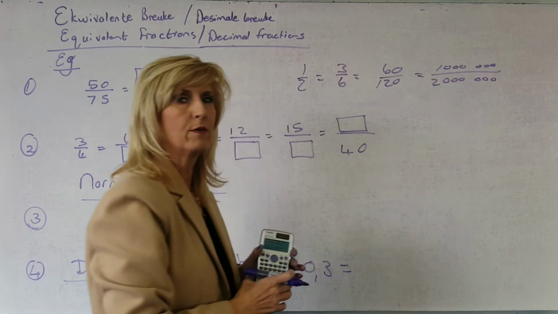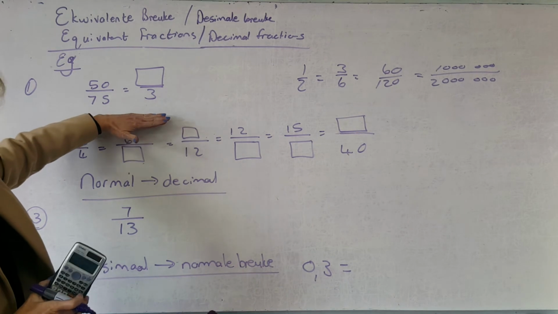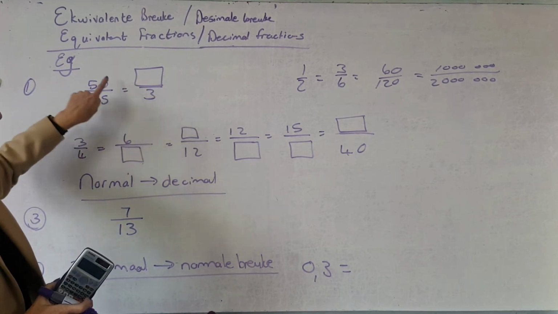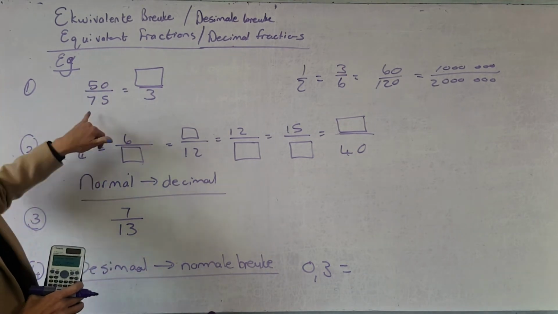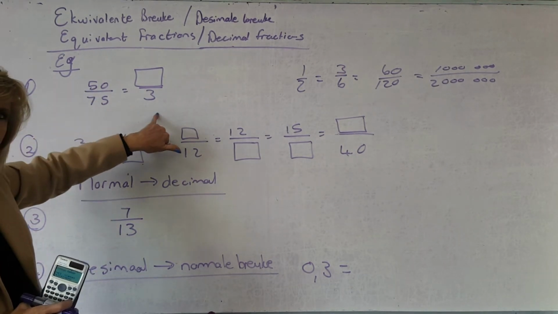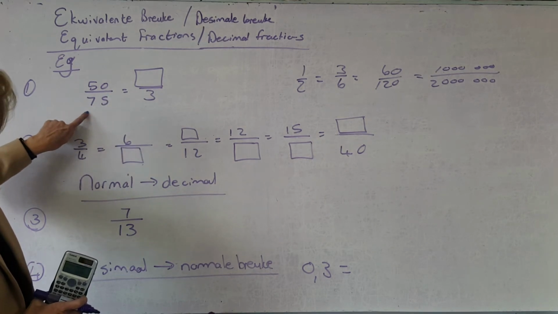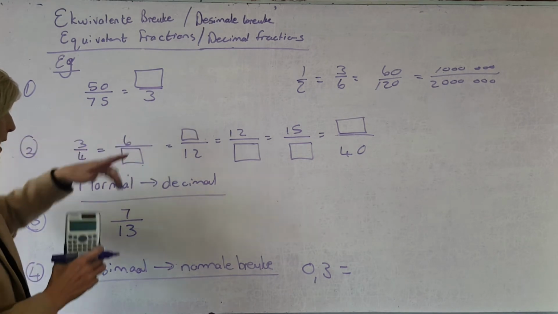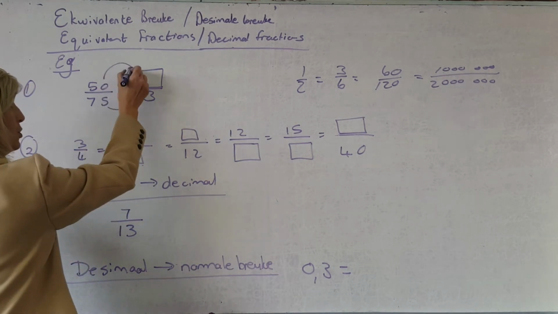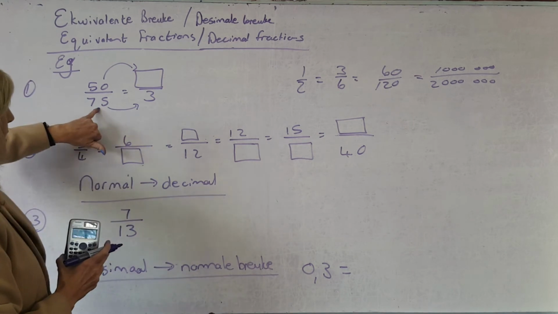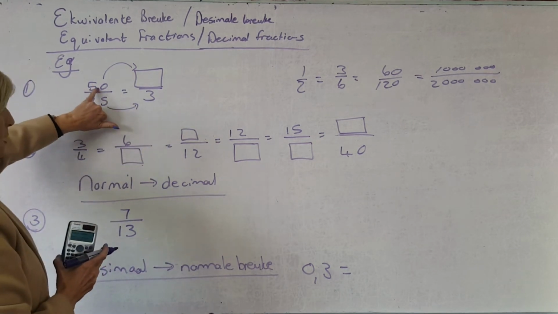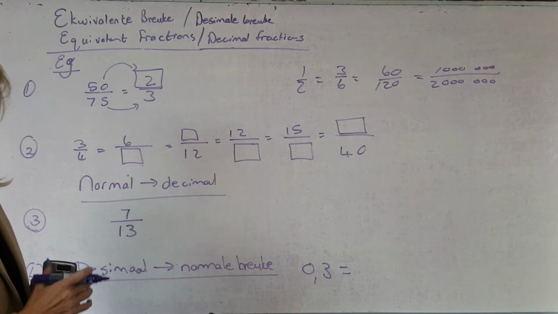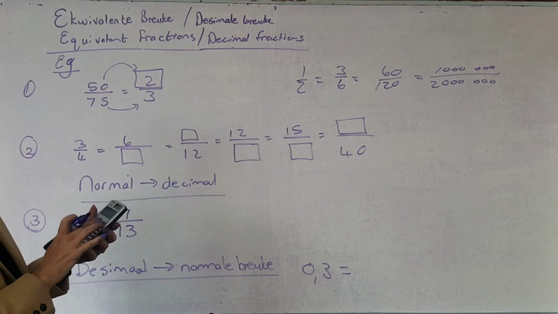So daar is alles equivalente breuke. So as ek vir jou vra soos hierdie, en ek wil weet wat moet daar staan, what is the placeholder for to make it equivalent fractions, then I'm saying, what did I do to 75 to get to 3? I divided it by 25. As ek hier met 25 deel, kry ek mos 3. So what did I do with that? Because the same thing I did there, I have to do there. So as ek hier gedeel het met 25, moet ek daai deel met 25 and if I divide that by 25, I'll get 2.